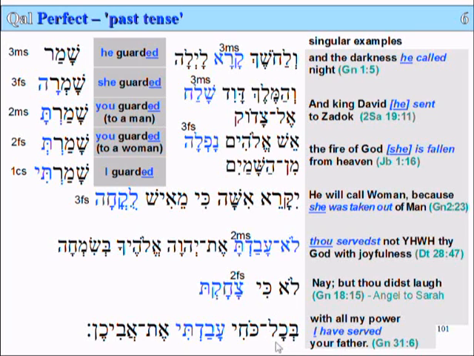There are just a few exceptions, and this is a very common one that's not pronounced as it's written. B'kol kochi, with all my power. Koch is power, kochi is my power. With all my power, avadti, I have served, or I served your father.